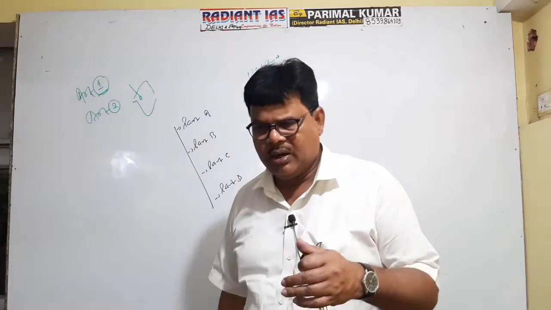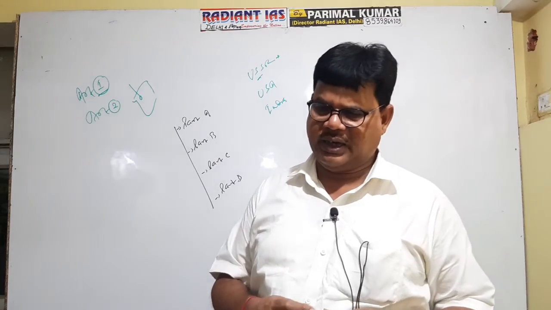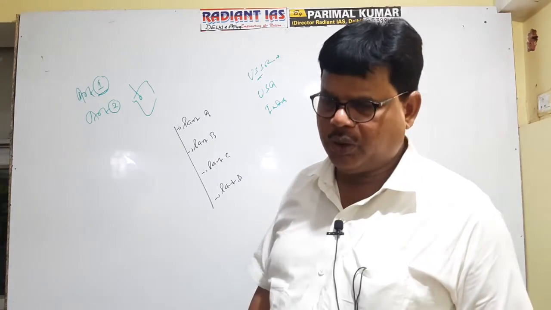This was the categorization of states as per the original Constitution.